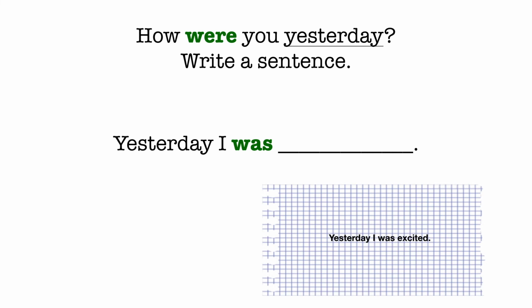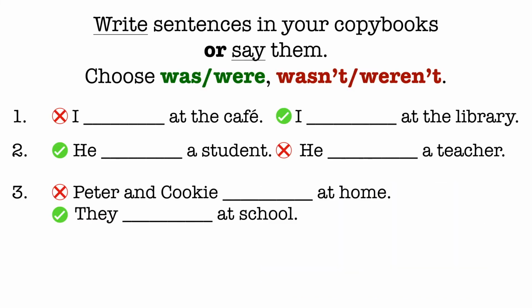And the last task for today, to sum it up. Here you can write sentences in your copybooks or you can say them. Здесь вы можете написать предложения в тетради или сказать их вслух. You need to choose was, were if the sentence is affirmative, утвердительное, wasn't, weren't if the sentence is negative, отрицательное.